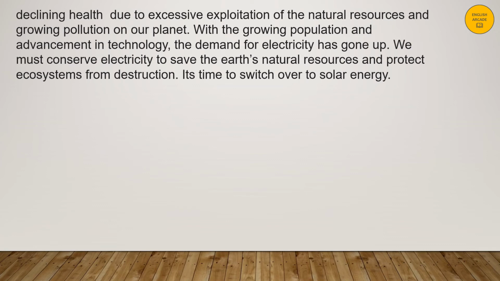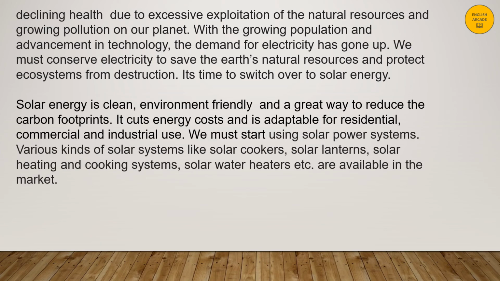With the growing population and advancement in technology, the demand for electricity has gone up. We must conserve electricity to save the Earth's natural resources and protect ecosystems from destruction. It's time to switch over to solar energy.